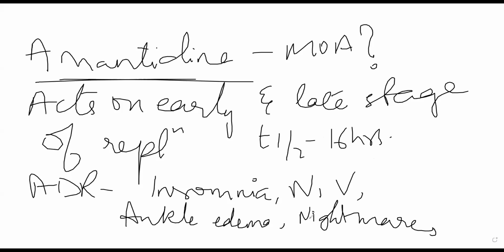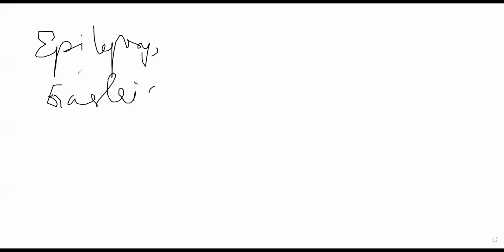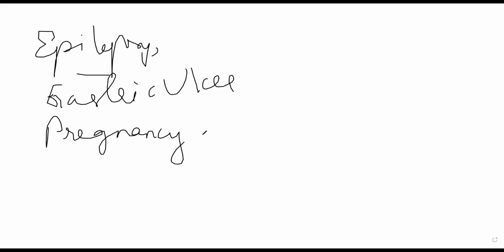Now, in which patients is amantadine contraindicated? You're not supposed to give amantadine in a few patients, right? Epilepsy patients, we can't give it in epilepsy. Pregnant women, gastric ulcer. Any other CNS disorder as well, in those amantadine and rimantadine are generally not used.